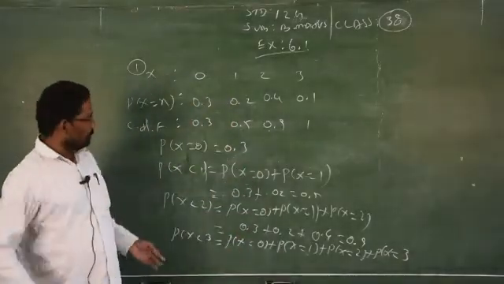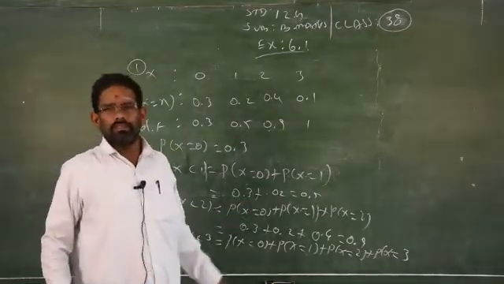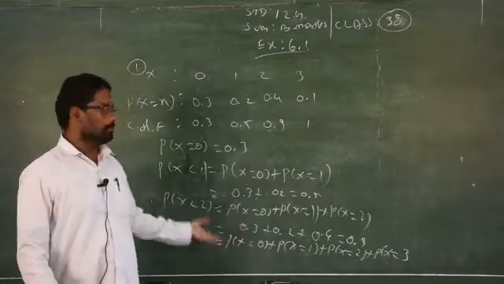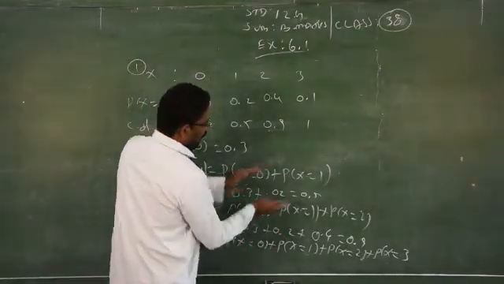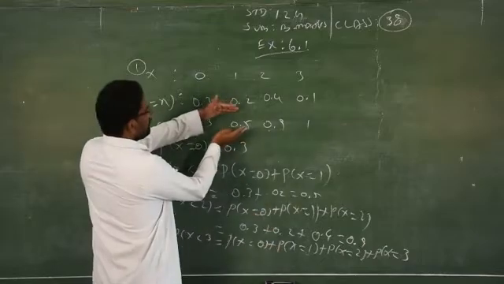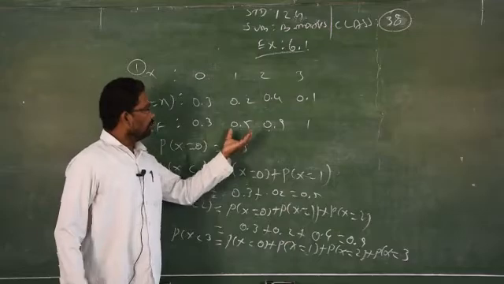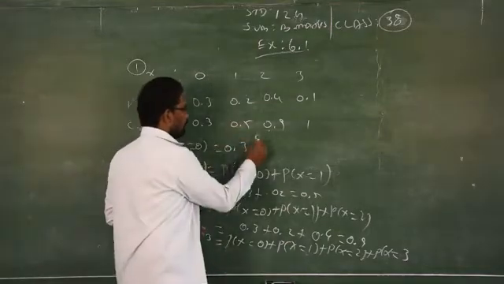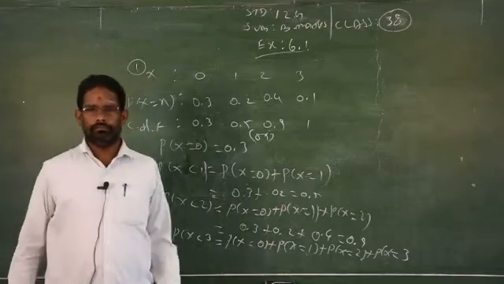But once you know it, straight away write down the answer like this, and they will give you marks. This step is not necessary. If you want to write down these steps, it doesn't matter, you can follow. But actually this is the procedure. After finding the answers, you substitute them in the tabular column. Either follow this method or that one.